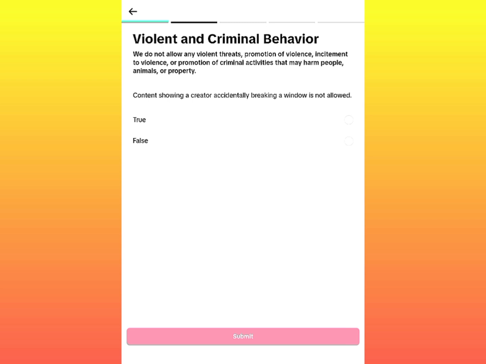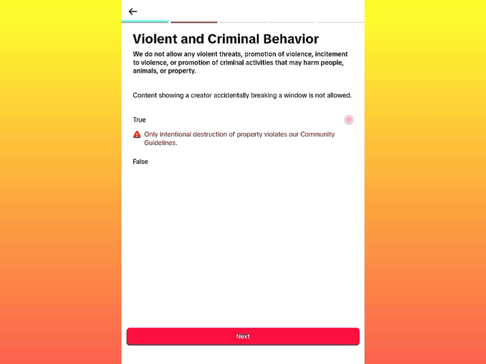Now it says here violent and criminal behavior. We do not allow any violent threat, promotion of violence, incitement to violence, or promotion of criminal activities that may harm people, animals, or property. So that is the information we're given. Let's come down to the main question. Content showing a creator accidentally breaking a window is not allowed. Oh, I clicked true, but I was wrong.